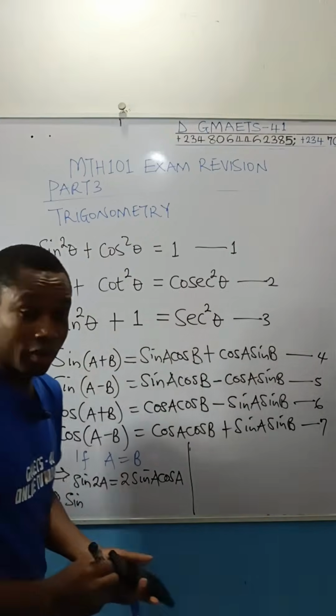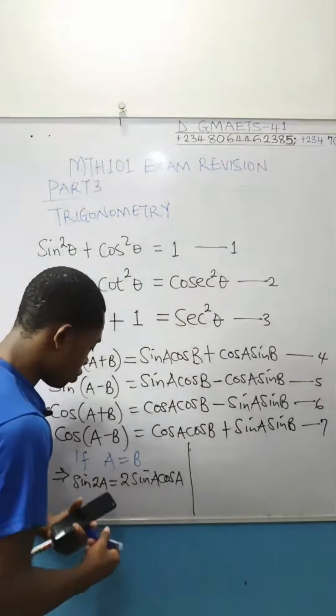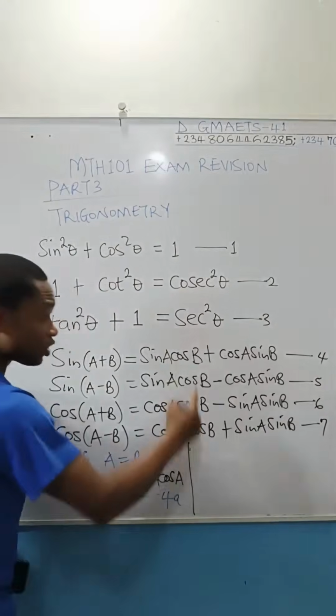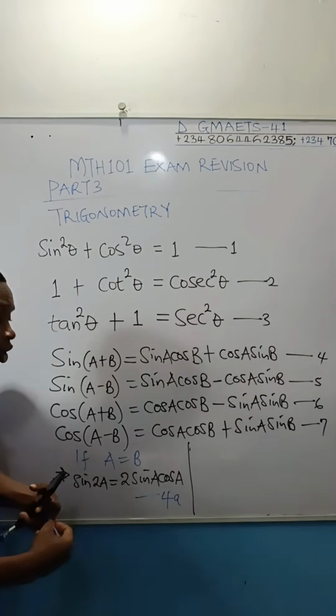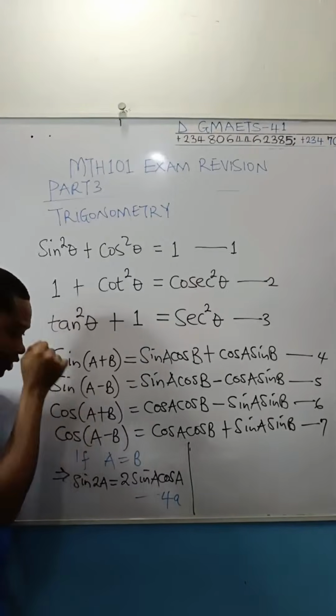You can't do it for the second one because it is subtraction. Nothing is going to work there. It's going to be 0. So let me call this equation 4A. I got it from equation 4. Then we go to that of cos and repeat the same thing for the positive, sum of the two angles.